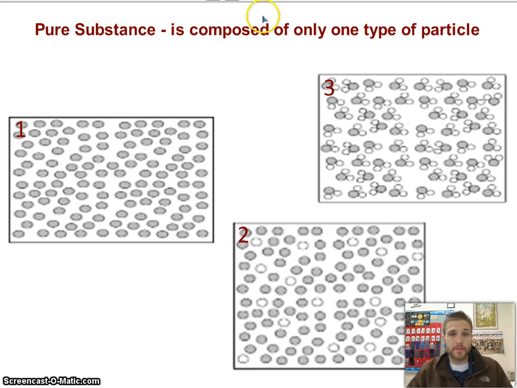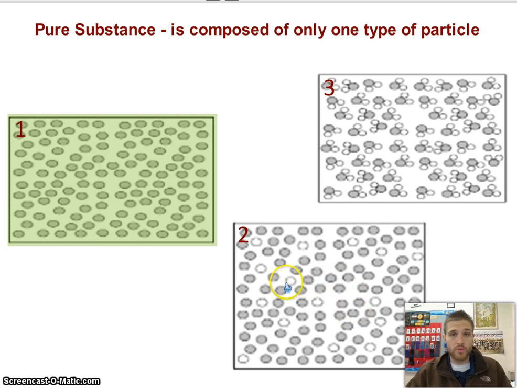A pure substance is composed of only one type of particle. So in front of you I have three different pictures, some of them showing what a pure substance is, some of them showing what a pure substance is not. If it's only composed of one particle, picture number one is a pure substance because it's a gray sphere over and over and over again. It's exactly the same size, shape, everything.